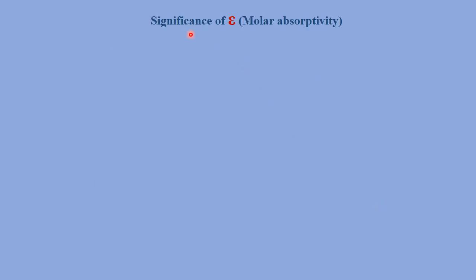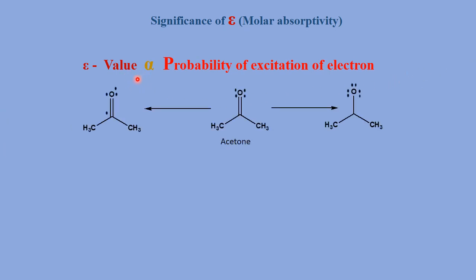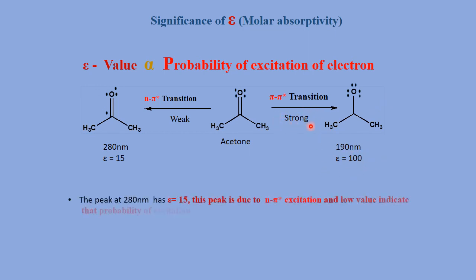So let's see the significance of the epsilon value, that is the molar absorptivity coefficient. The epsilon value is directly proportional to the probability of excitation of electrons, that is, the epsilon value indicates the probability of excitation of electrons. The larger the epsilon value, the more the probability of excitation of electrons. We observe that in acetone the n to pi star transition is weak because the epsilon value is lower, and in the case of the pi to pi star transition the epsilon value is higher, so this shows a strong peak or strong absorption.